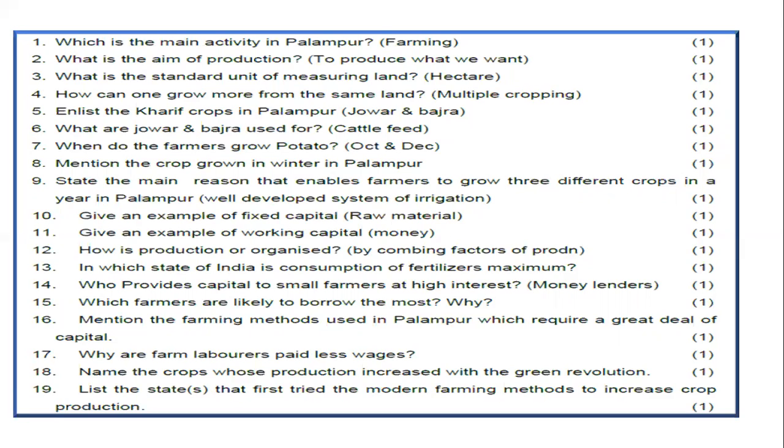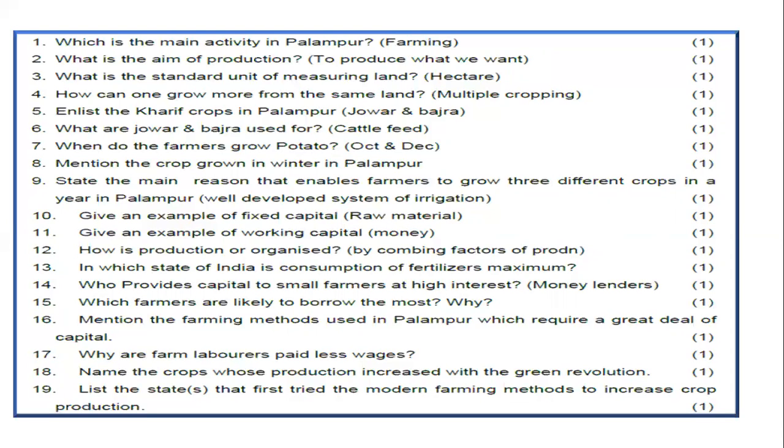Fixed capital will be raw material. Give an example of working capital. Working capital will be money. When you say raw material, you should mention, fixed capital won't be raw material. An example of fixed capital will be the machinery that's used. Okay. How is production organized? By combining factors of production.